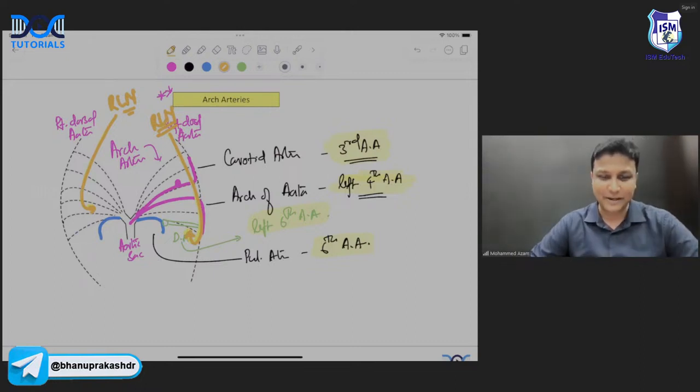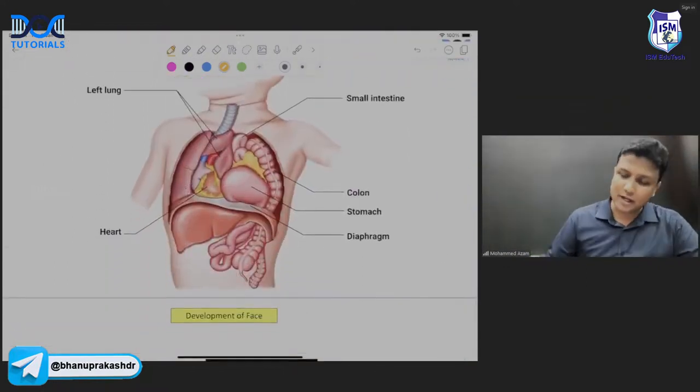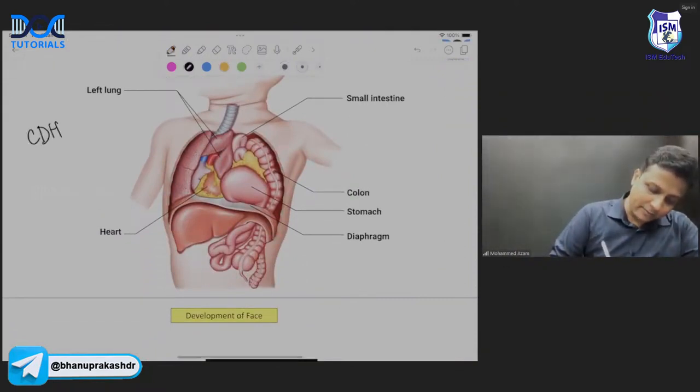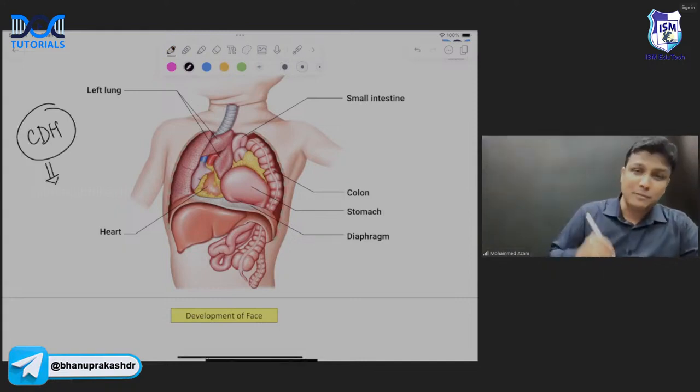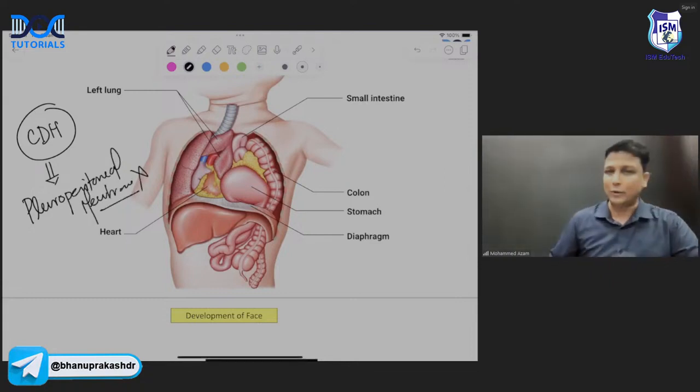चलिए सर आगे बढ़ते हैं. Let's go ahead now. This diagram is actually representing congenital diaphragmatic hernia. Now, congenital diaphragmatic hernia will be due to a defect in the development of the diaphragm. But which part of the diaphragm, sir? That is the pleuroperitoneal membrane. So congenital diaphragmatic hernia will occur due to the absence of the pleuroperitoneal membrane, sir.